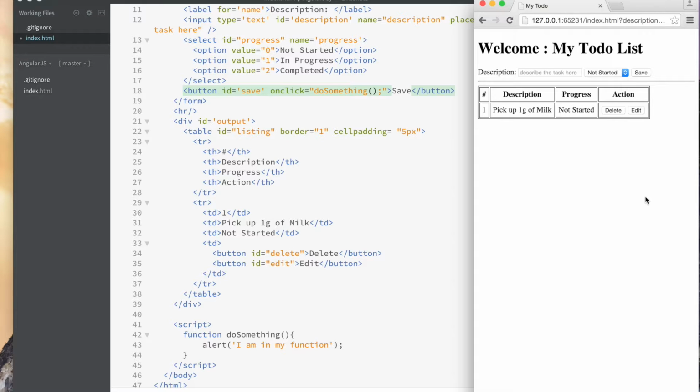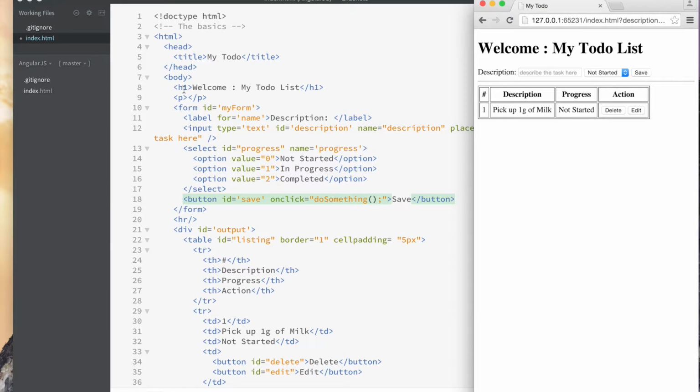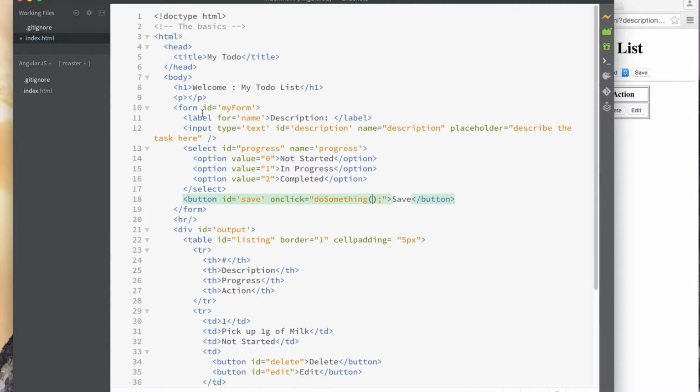So yeah, a number of events that these controllers can have, even things that you don't think can have events, like even just my H1 tag here can have an event like on hover or something like that, or even on click. I can put the on click event. So let's say if you click on that, I say on click equals do something.